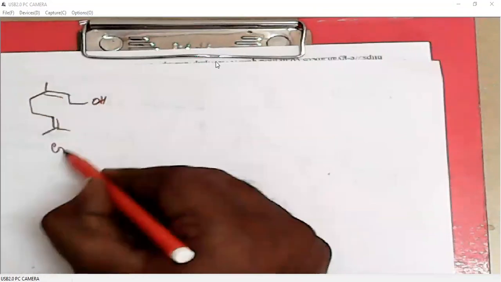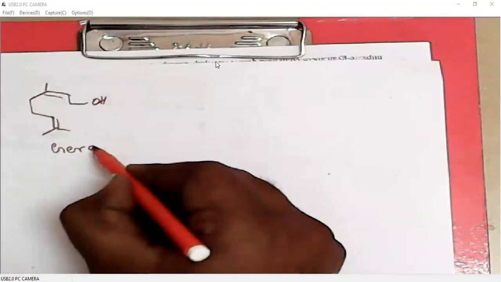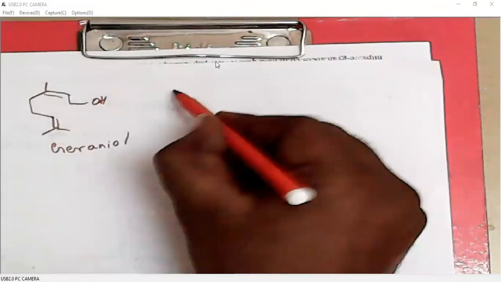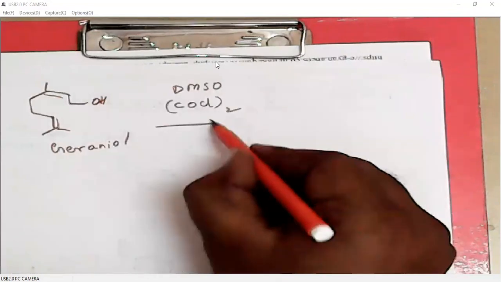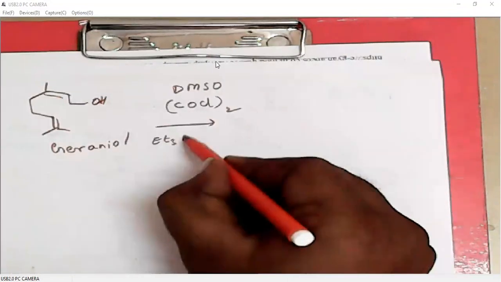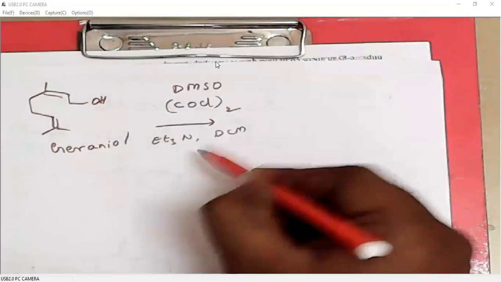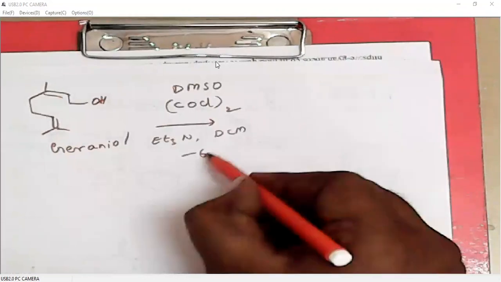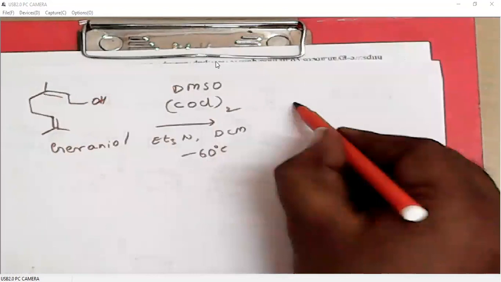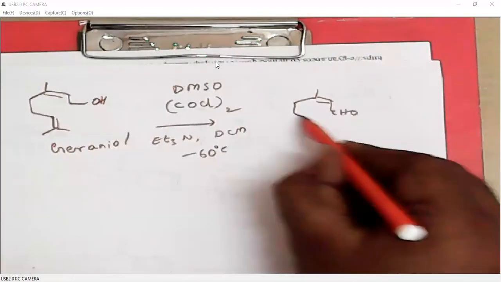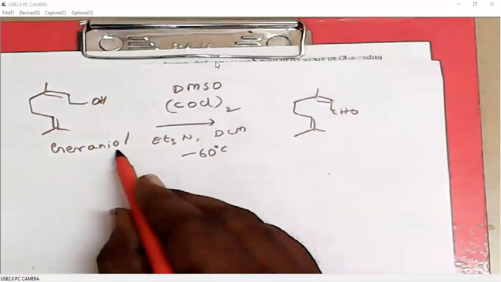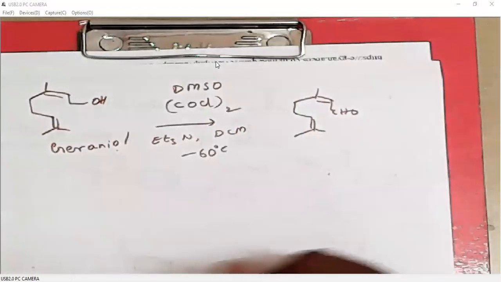This is geraniol. We can oxidize this under Swern oxidation conditions. So this is the aldehyde, geranial.